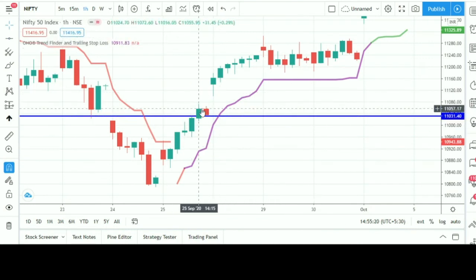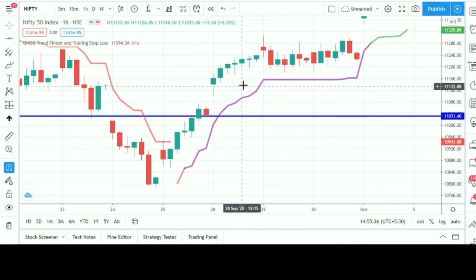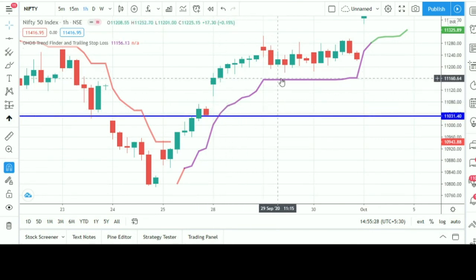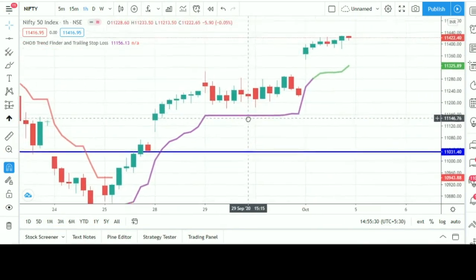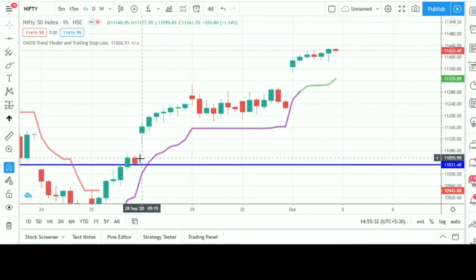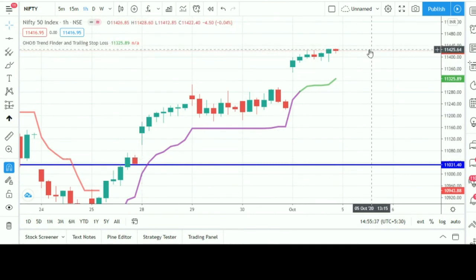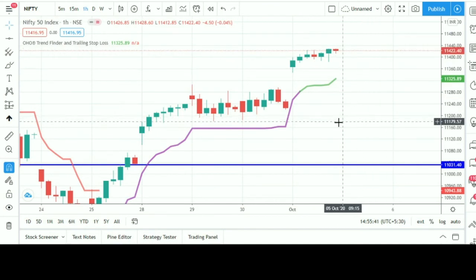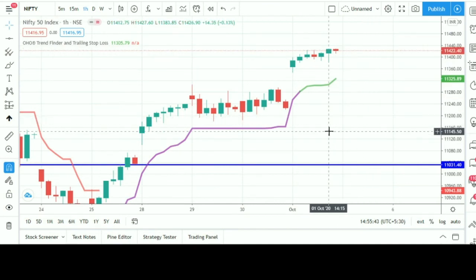Now this candle closed above this line, and we have bought at 11,055, and for swing trading always do the hedging, friends. From 11,055 to now it's running at 11,425, almost 425 points, friends.